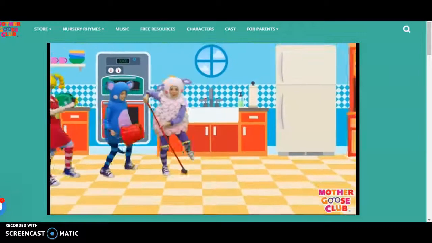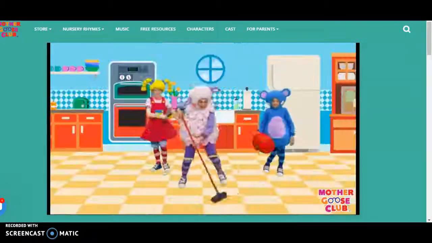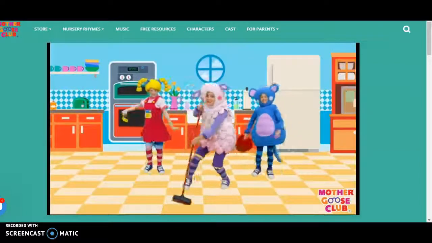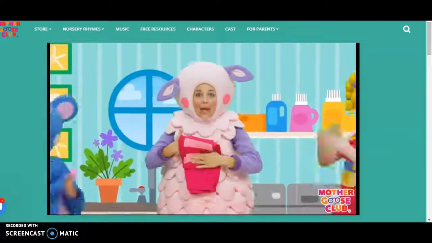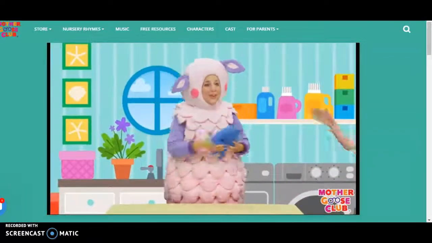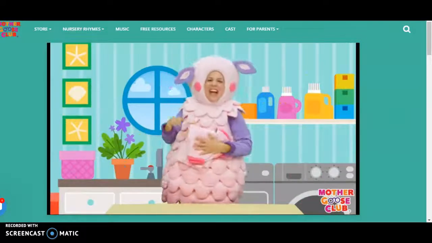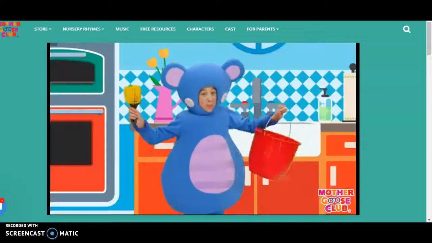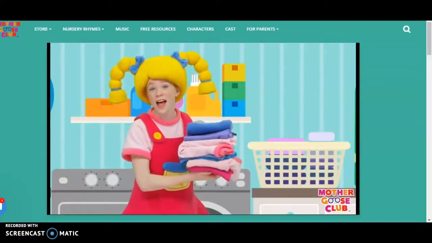This is the way we scrub the floor, scrub the floor, scrub the floor. This is the way we scrub the floor so early Thursday morning. This is the way we fold our clothes so early Friday morning. We scrub the floor on Thursday, we fold our clothes on Friday.